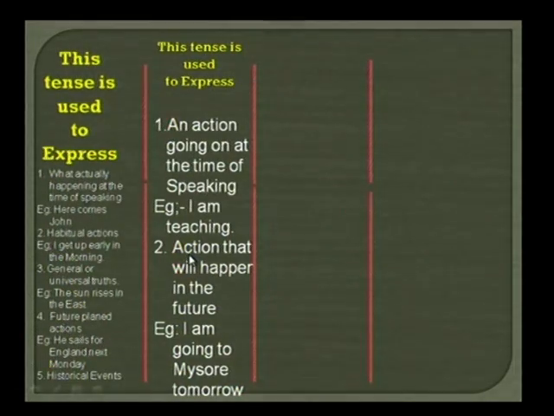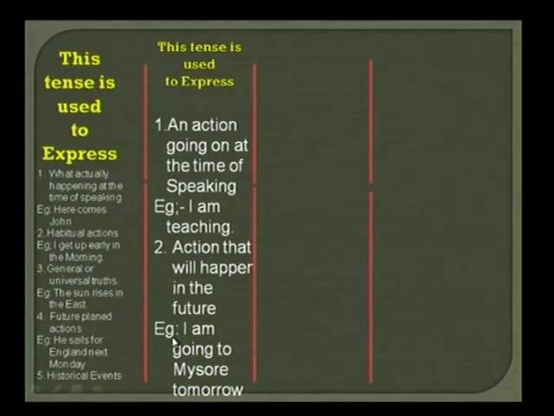Now it's happening. So such types of sentences and actions come under which tense? Exactly, present continuous tense. Now let us come to the next aspect, that is an action that will happen in the future. This tense is used to express an action that will happen in the future. What will happen in the future? An action which will happen in the future.